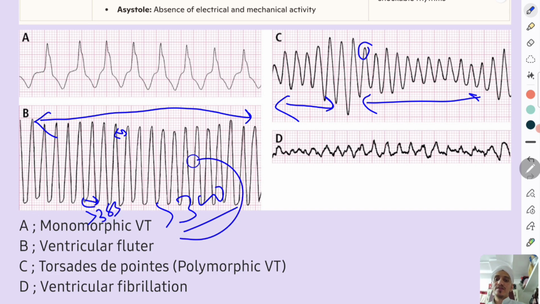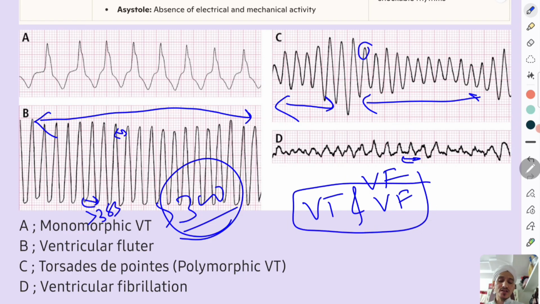So it is ventricular flutter. Maybe some accessory pathway, I think. And this is ventricular fibrillation, with fibrillatory waves. The QRS complexes are wide, and you can see fibrillatory waves. So this is VF. VT and VF are the common arrhythmias we see.